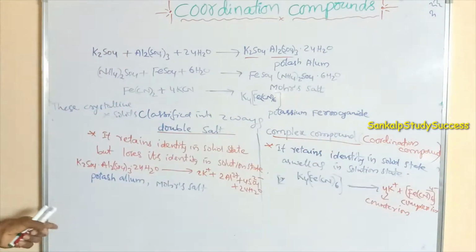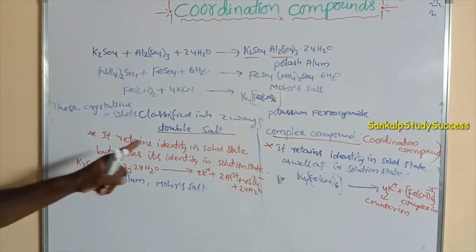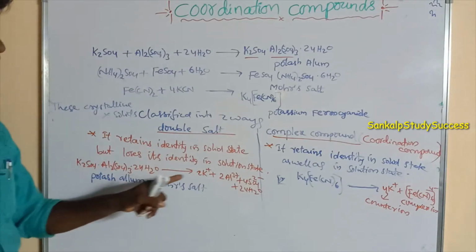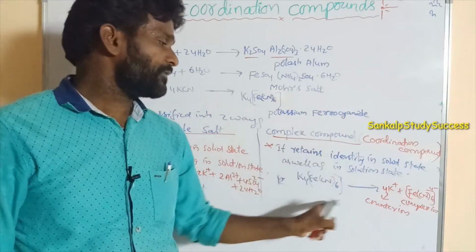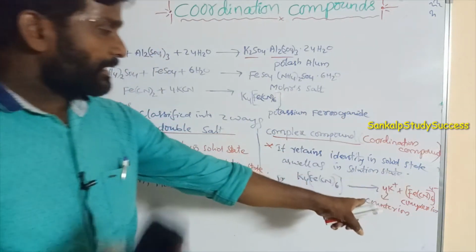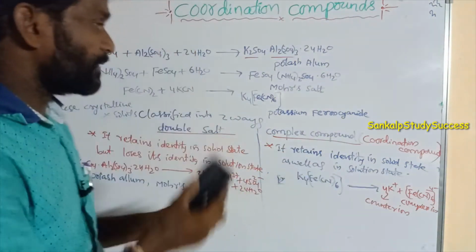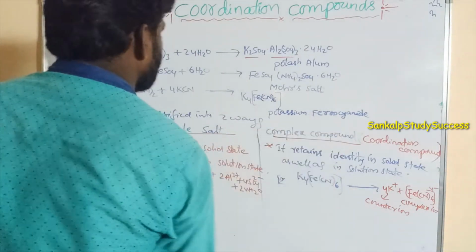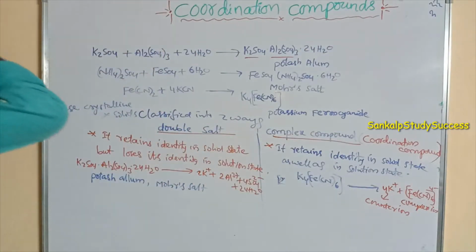So what are the double salts? Potassium alum, Mohr's salt. What is the example of a complex compound? Potassium ferrocyanide. What is its name? Potassium ferrocyanide. Okay, next.